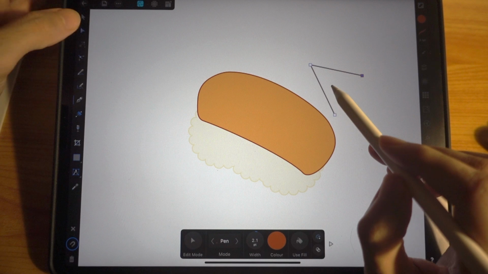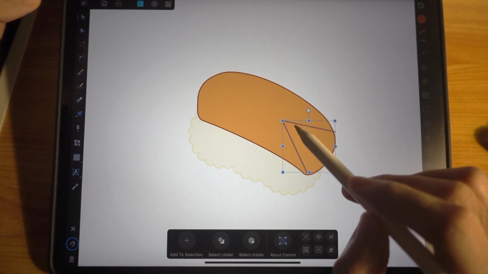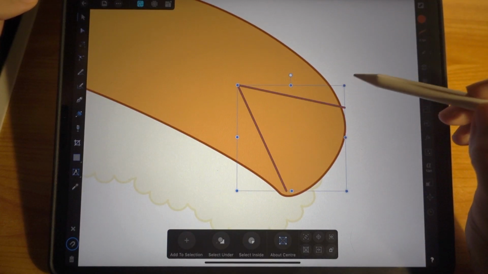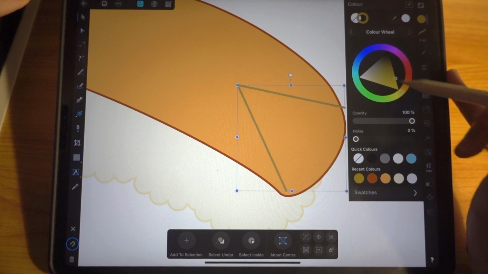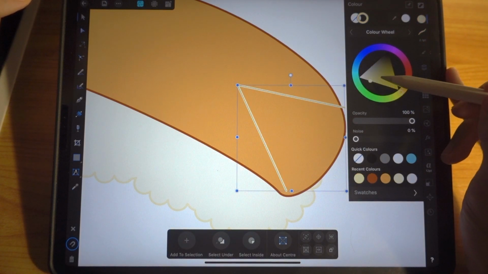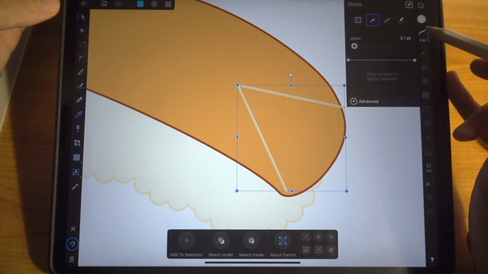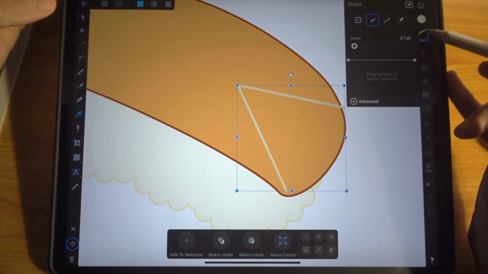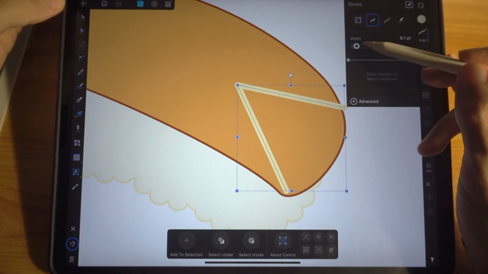It's like an arrowhead. I'm going to put it over here. This time, I am going to change this color to a light color, yellowish. And I'm going to change the width size. Tap here for the stroke width and increase it like that.